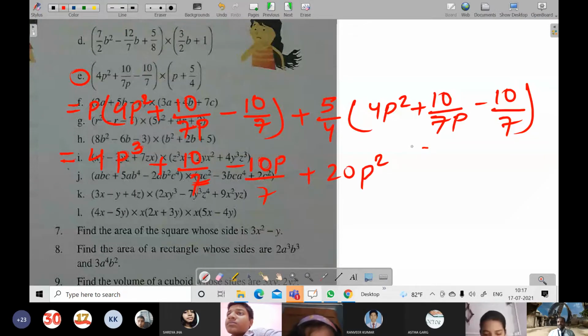And here, nothing is cancelled, so it will become 5 times 40. P square, na, sir? 4 got cancelled, then 5P square. Oh, sorry, yes, 5P square. So after that, 10 times 5 is 50 over 28P.